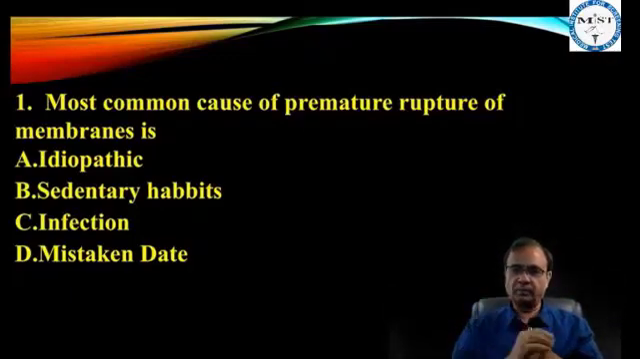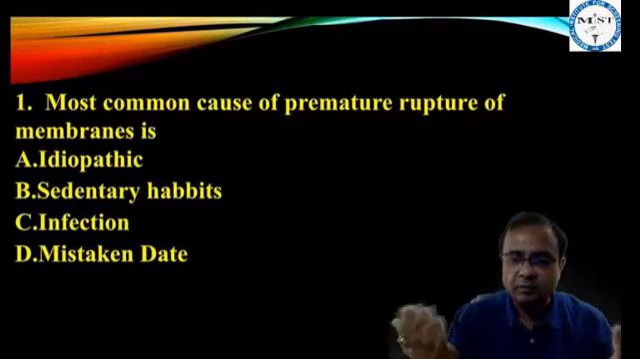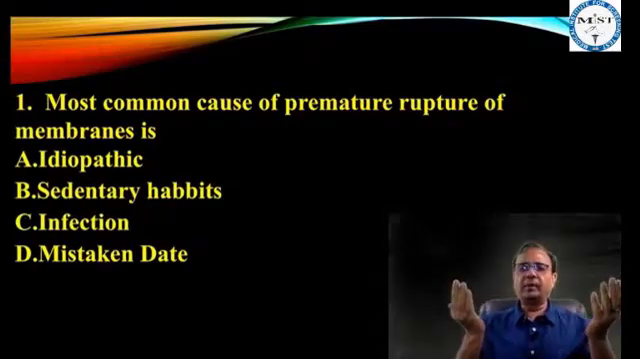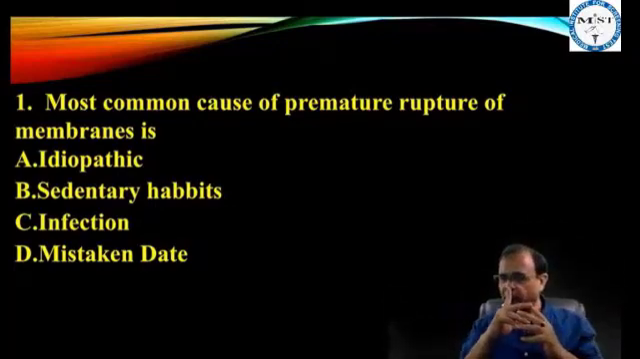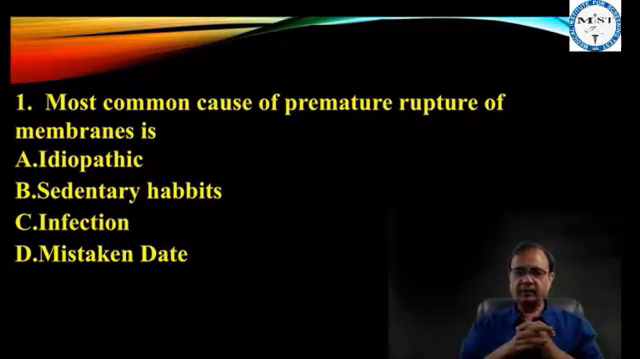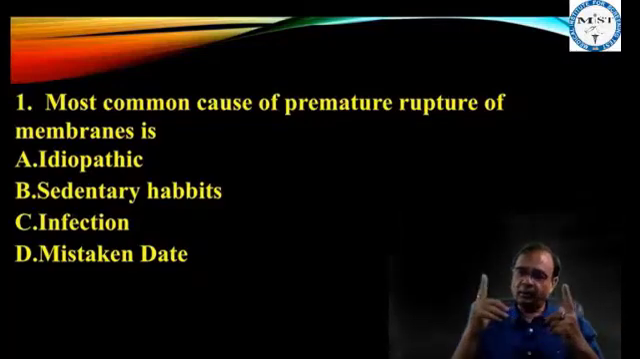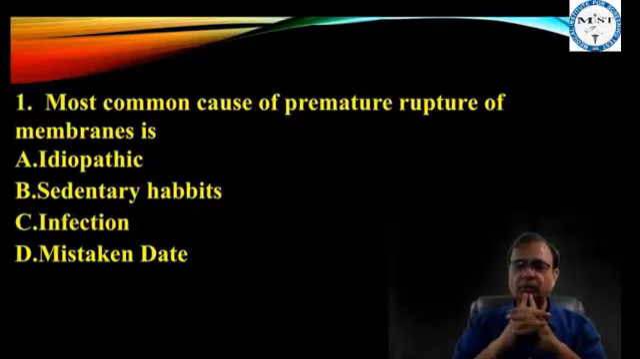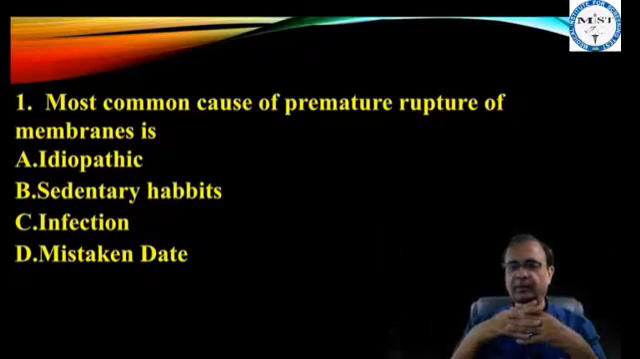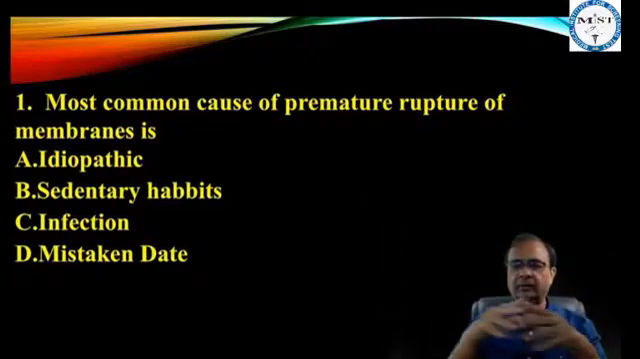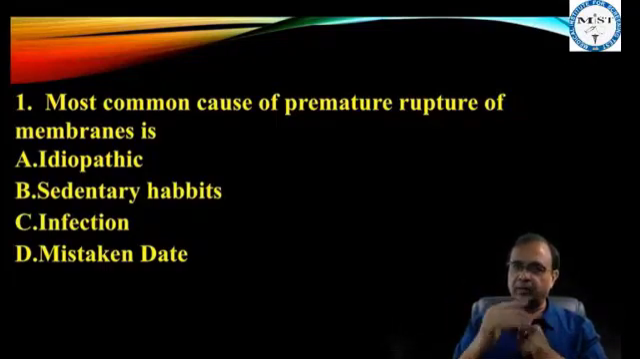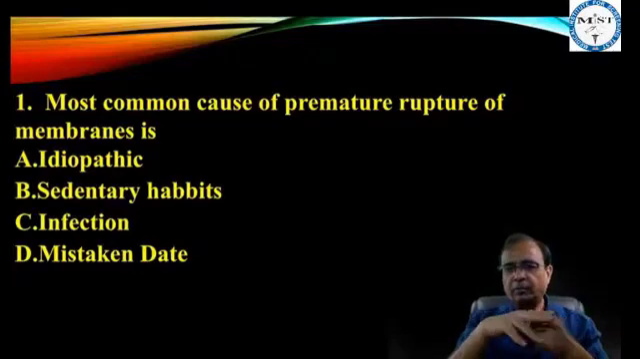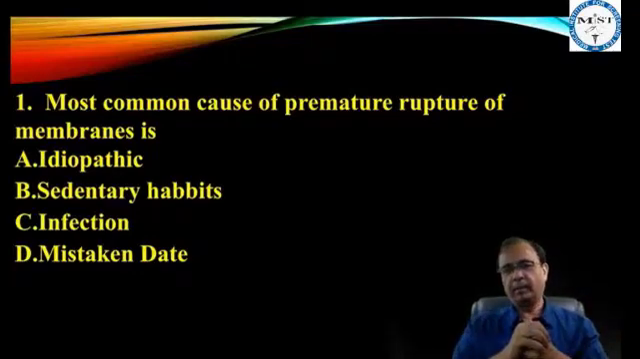Let's rule out the other three options. Idiopathic, no. Sedentary habits is a cause of, come on, speak out, beta, what? Sedentary habits is causing post-term pregnancy. Mistaken dates, again causing post-term pregnancy. What is the most common cause of post-term pregnancy? Most common cause of post-term pregnancy is mistaken date. Most common cause of preterm labor is idiopathic. One of the causes of post-term pregnancy is sedentary habit.